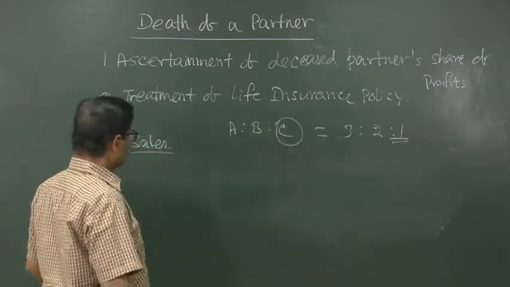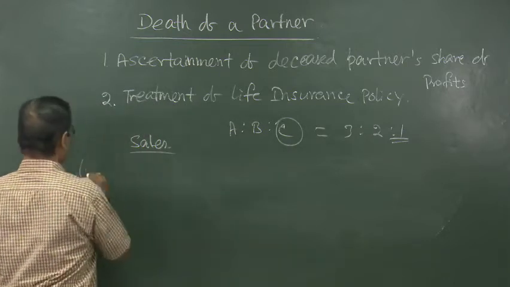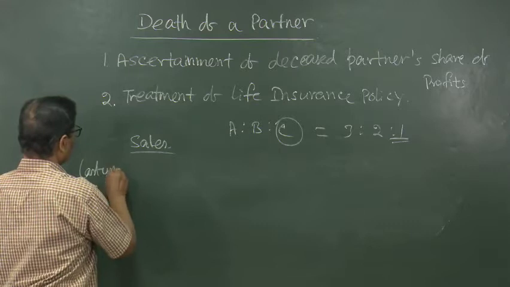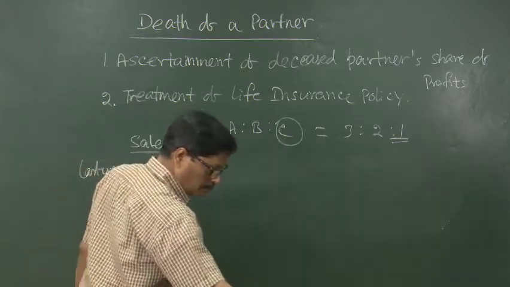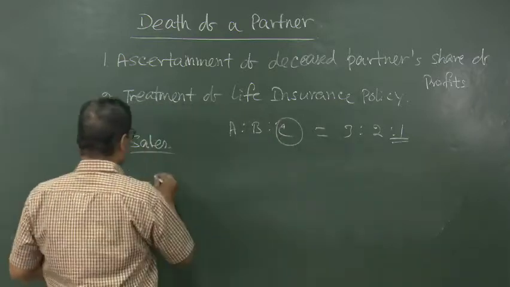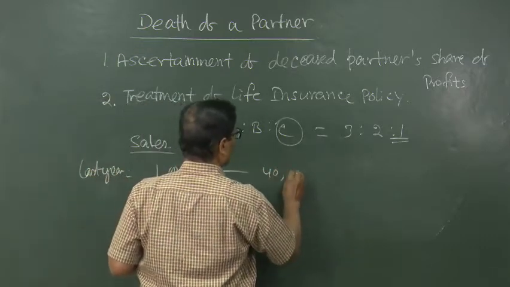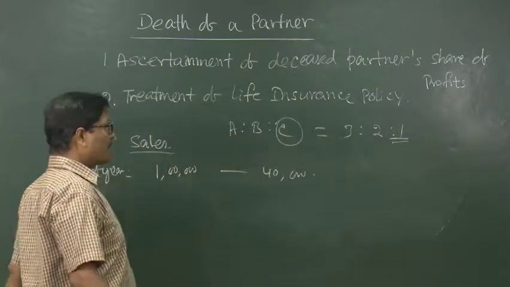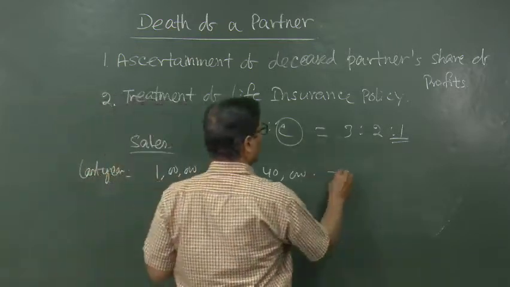How? Suppose last year the sales was say 1 lakh and we have made a profit of 40,000. That means it is coming to 40% of the sales.